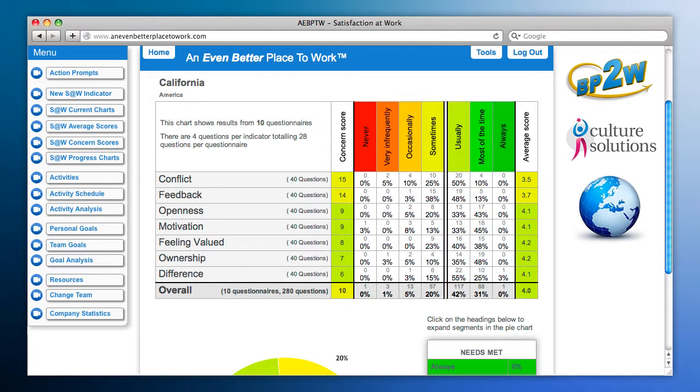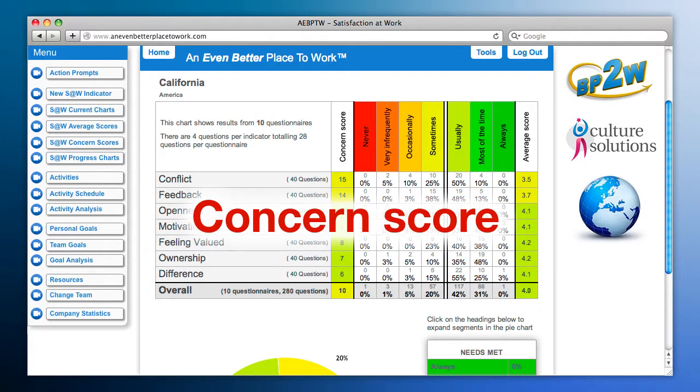Notice there is a gap between sometimes and usually. The goal is to get everyone scoring to the right of this. Scoring usually, most times or always is an indication your needs are being met. Scoring to the left of the gap in very infrequently, occasionally or sometimes indicates your needs are not being met, and this is a concern. Hence, we call it a concern score.